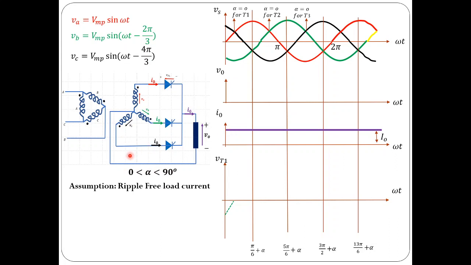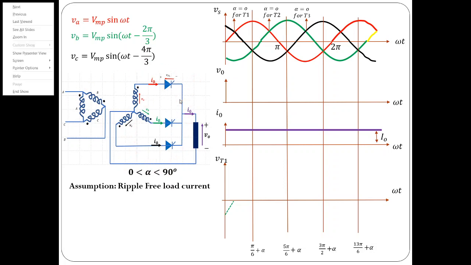And of course, there are two modes of operation of this particular converter. One is converting mode, the other one is inverting mode. First let us see the operation in converting mode, that is rectifier mode, and it is possible for alpha ranging from 0 to 90 degrees. In case the firing angle belongs to this range, 0 to 90 degrees, then this converter would be operated in rectifier mode.